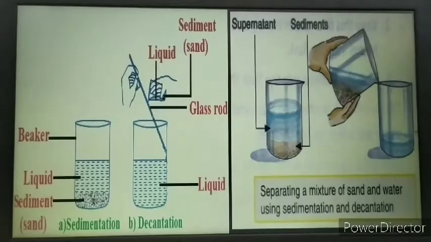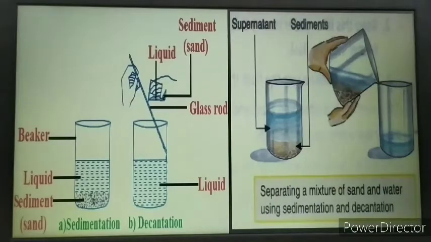Now how can we separate the liquid from the sediments? When we pour the liquid contained in the first container down into another container, passing the liquid through the glass rod very slowly without disturbing the lower layer of sediments, what will happen?